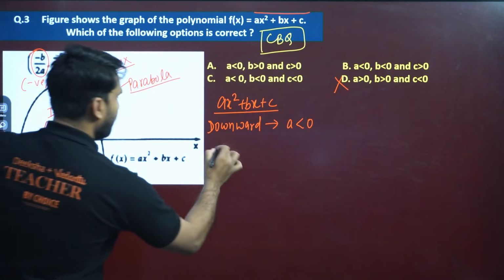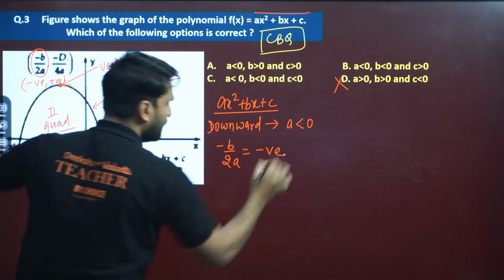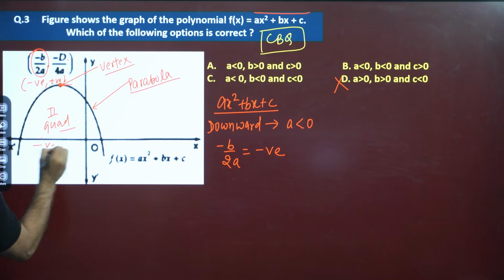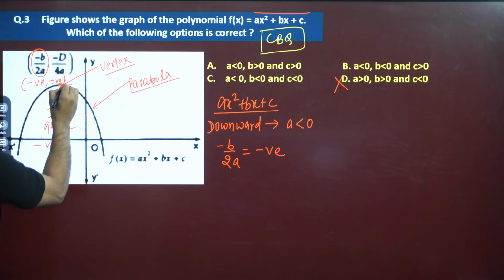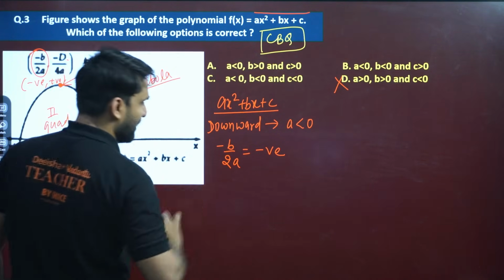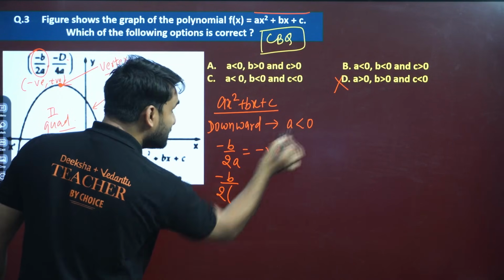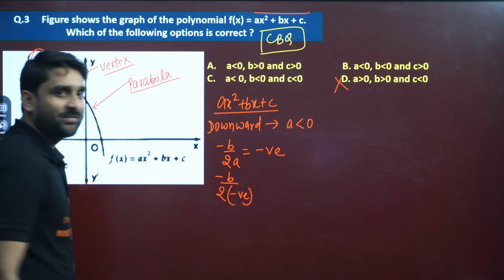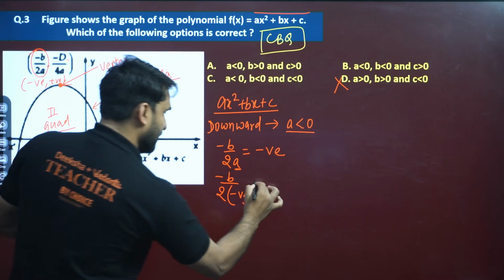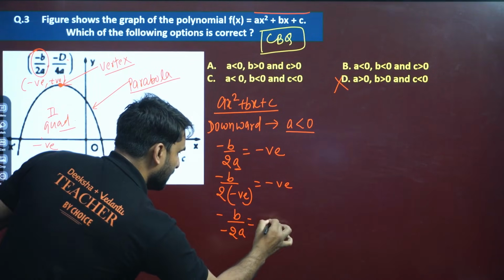So if we write here now, minus b by 2a will be what? Negative. Yes, we can write. Because this is in the second quadrant, x is always negative in the second quadrant, so the x coordinate will be negative because this is the vertex. So minus b by 2a will be negative. Now, if I cancel this minus, b by 2 and a is already negative. Here you can see a is already negative, so minus b by minus 2a will be negative.